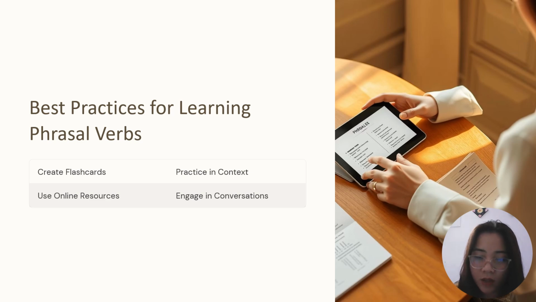These days it is very easy to search on Google, and there are many ways to know what phrasal verbs are. Engage in conversations. You have to talk. So this is the best practice for learning phrasal verbs that you can use in your daily life and conversation.